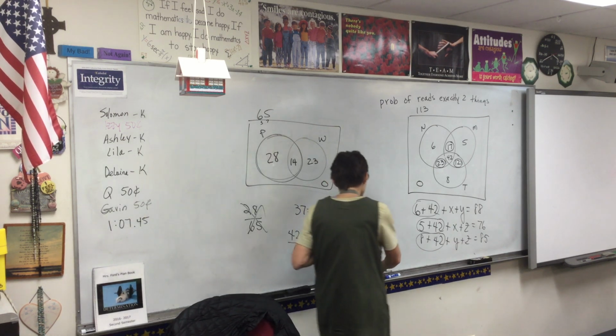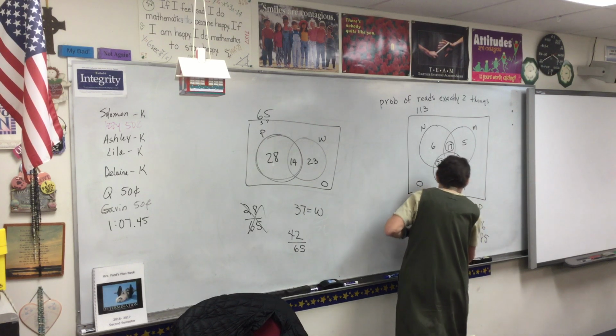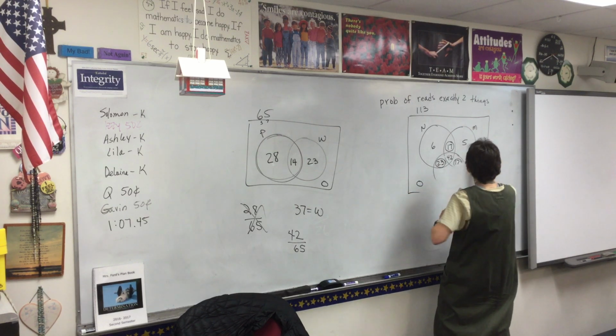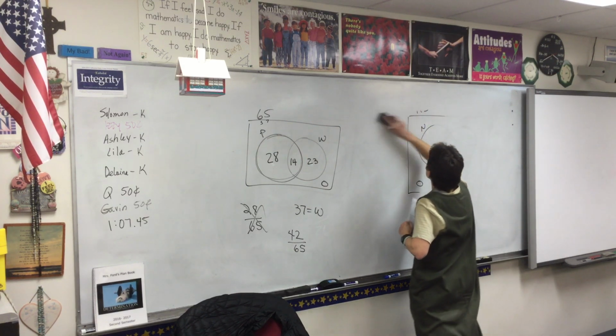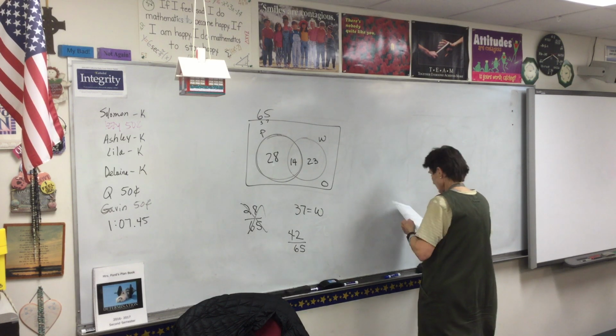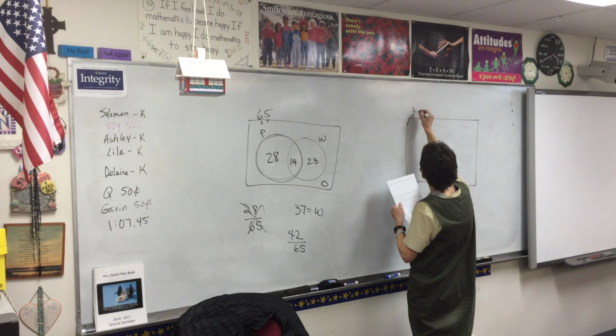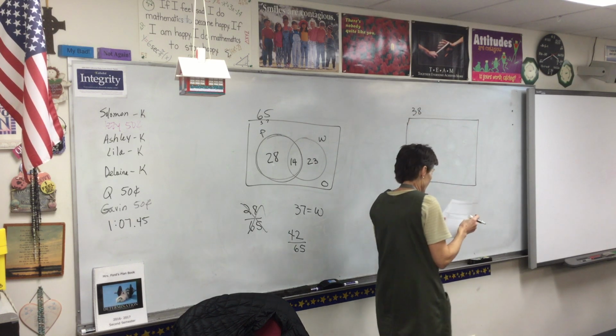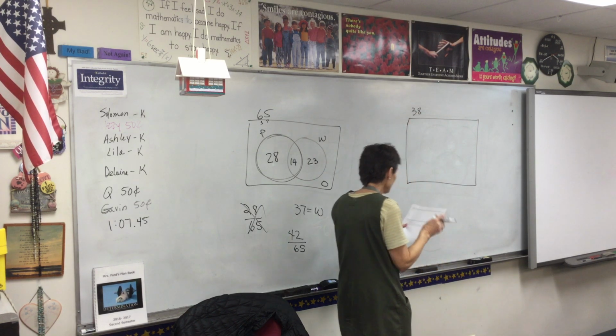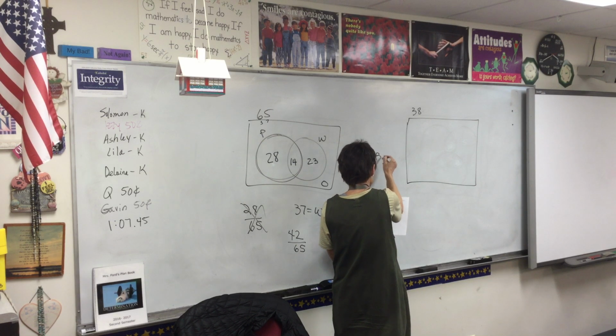All right, now we got a class of 38, and they're eating stuff. So here's my class of 38. And they love brownies. So we got 16 that love brownies.